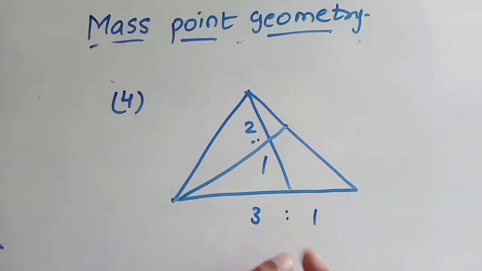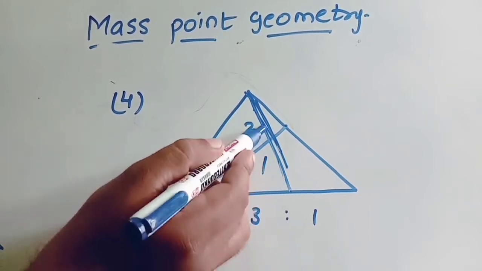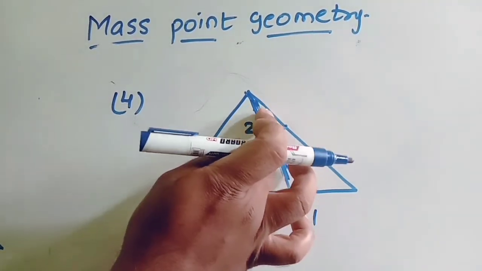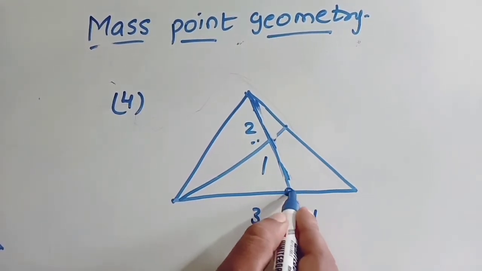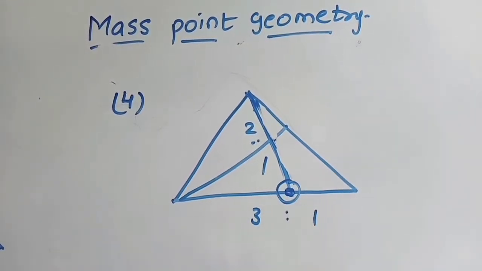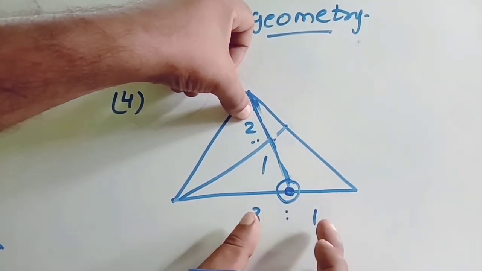Okay, now what are the two lines for which ratios are given? This is one line and this is one line. Correct? This is the meeting point. You have to start with this point. You have to assume the weight of this point. This point's weight is given by the sum of these two.